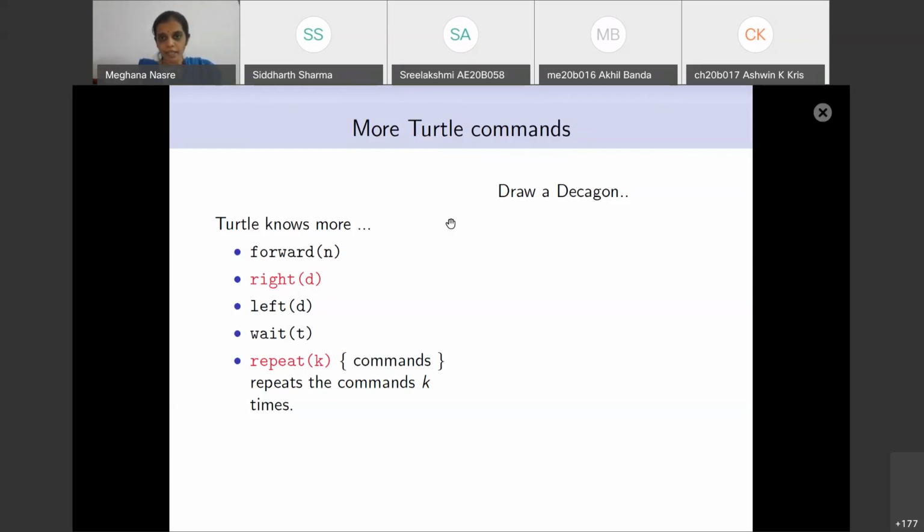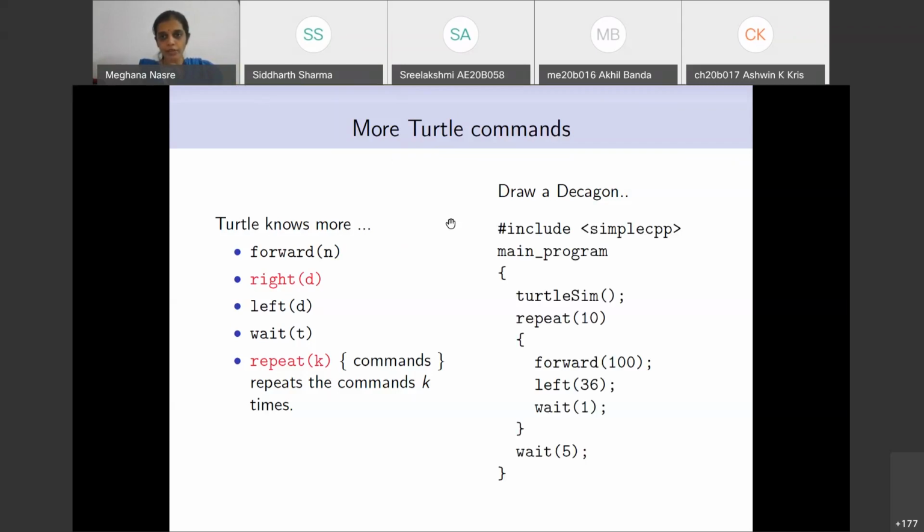There are also other commands, like write, but we are not using that for the moment. We are going to use the repeat command, and using this repeat command, we are going to draw a decagon. The decagon has 10 sides, and therefore the angle that we are going to ask our turtle to turn is 36, the same way we did the calculation.